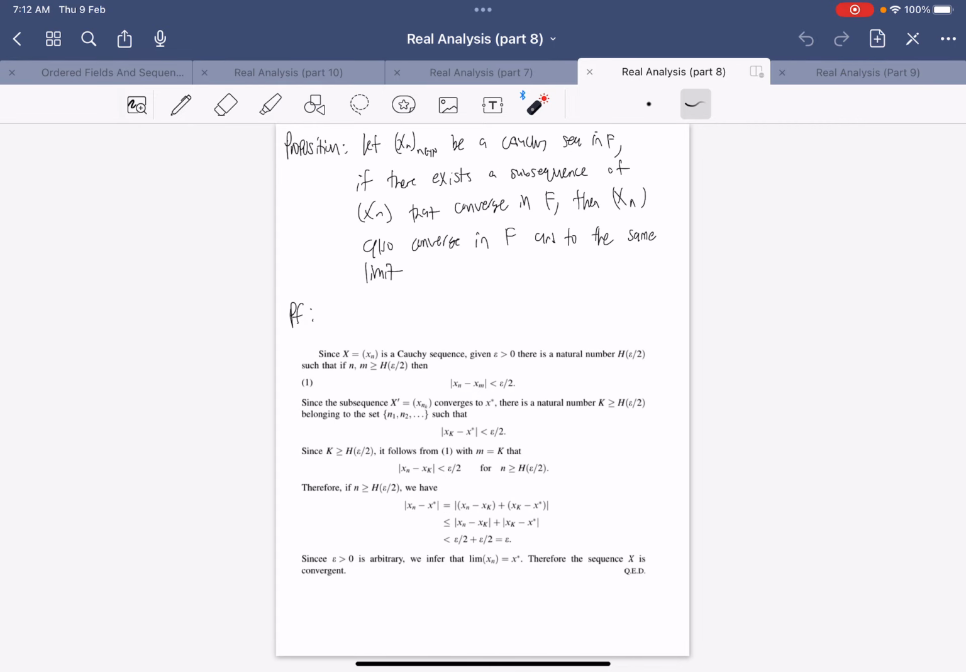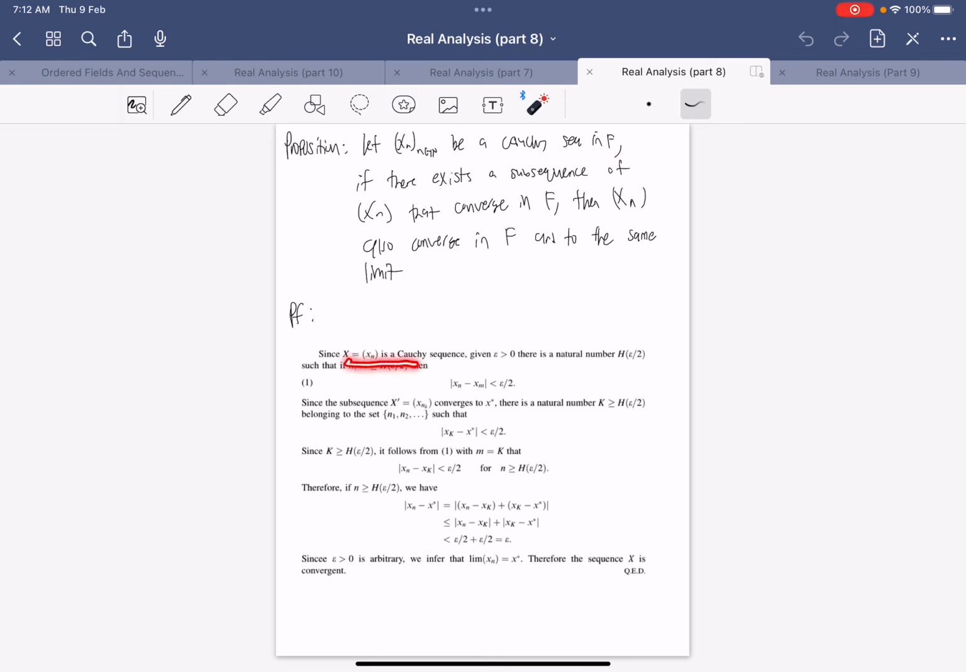And so now what we want to do is that if we have a Cauchy sequence, we want to prove that if there exists a subsequence that converges, then your main sequence also converges to the same limit. So this works in an ordered field, not just real numbers. It doesn't need to be real numbers, and we don't use supremums, that's why. You can really just show this for a general ordered field.